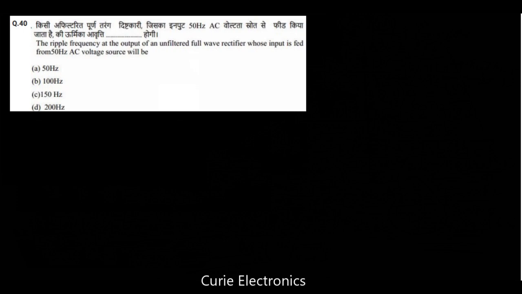For a full wave rectifier, ripple frequency equals 2 times the input frequency. So the answer is 100 Hz.